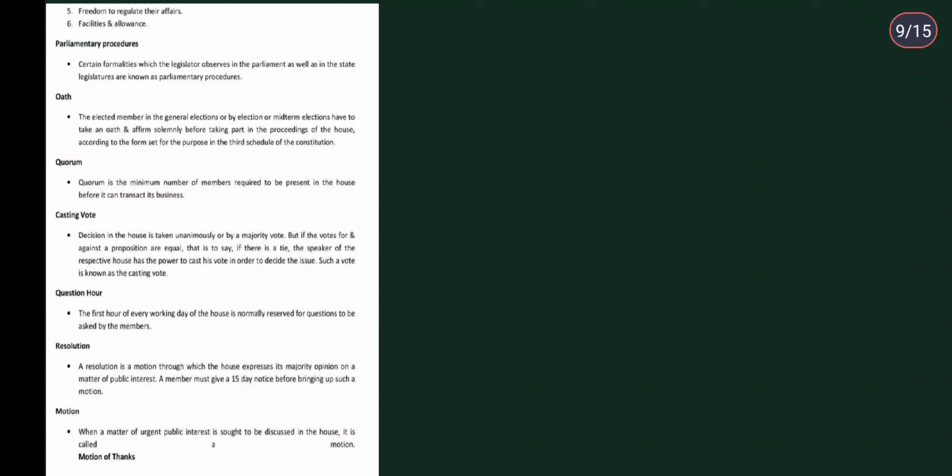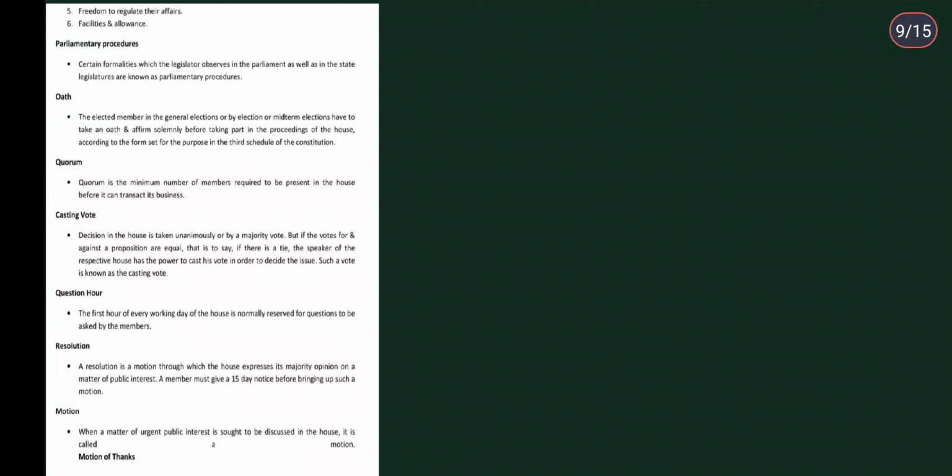Then casting vote. A decision in the house is taken unanimously or by a majority vote, but if the votes for and against a proposition are equal, that is to say if there is a tie, the speaker of the respective houses has the power to cast his vote in order to decide the issue. Such a vote is known as the casting vote. So do remember what we mean by a casting vote. A casting vote is a vote made by the speaker when there is a tie.